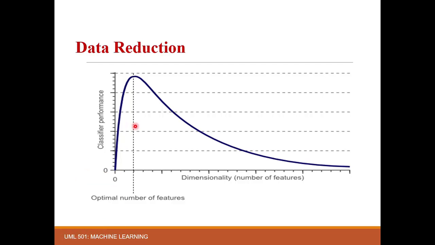That means our performance decreases if you add more features than your optimal ones. So always perform the model training using the optimal number of features, but finding the optimal number of features is a very challenging task.